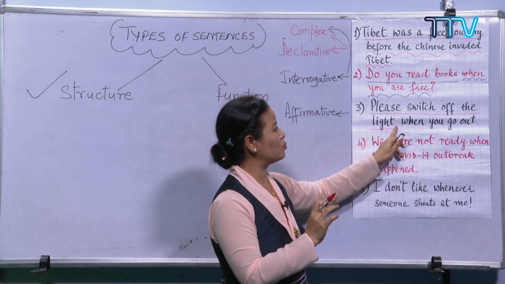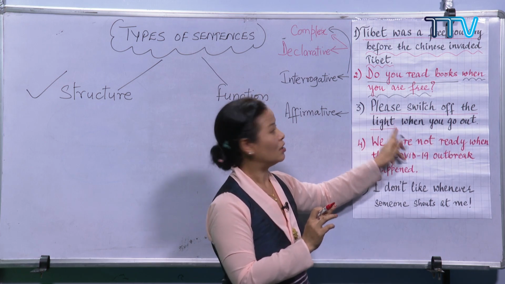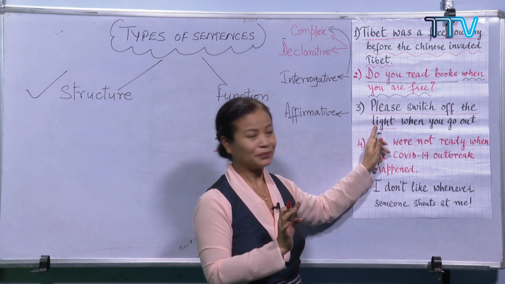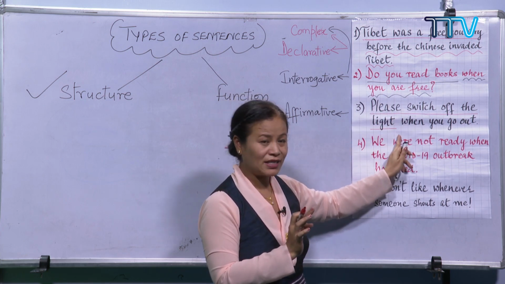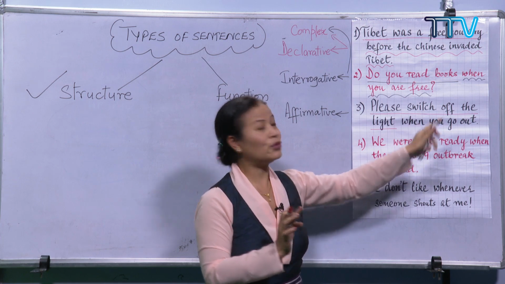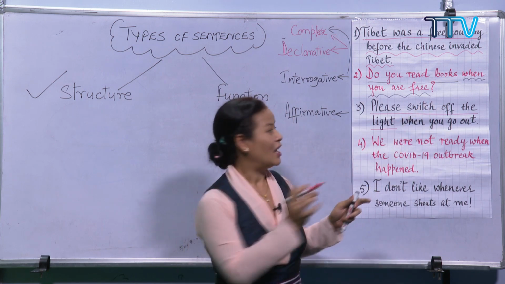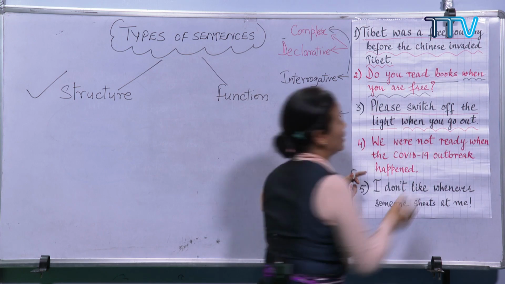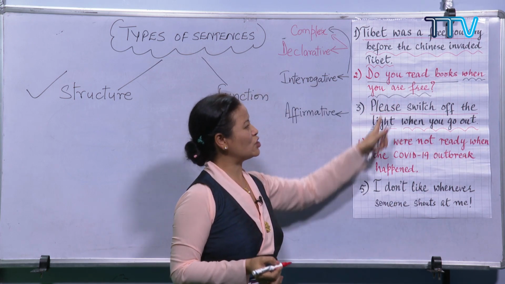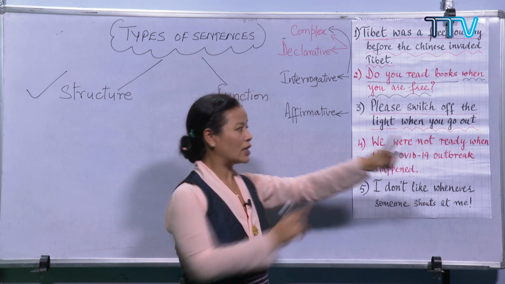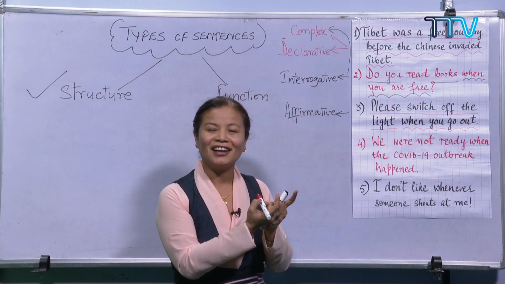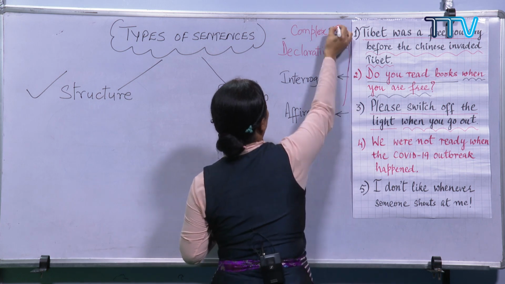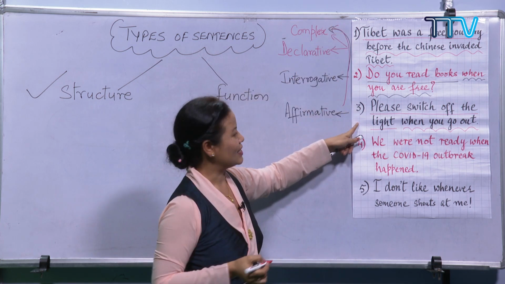We only have to put a full stop here. Independent clause. Now the next part of the sentence, when you go out, is an example of a dependent clause. Please switch off the light when you go out. Together this makes a complex sentence. Again, a complex sentence.